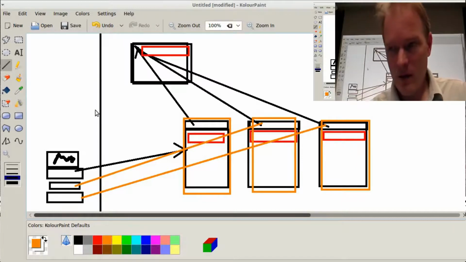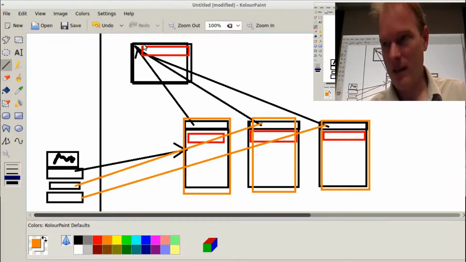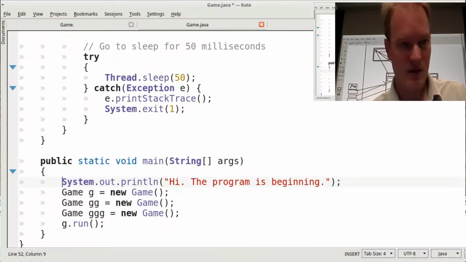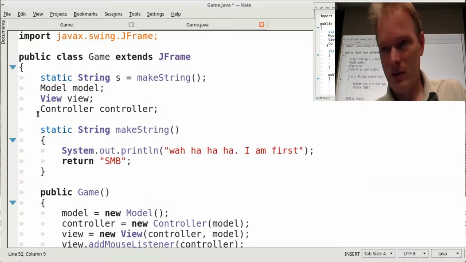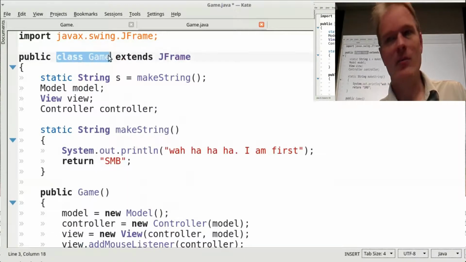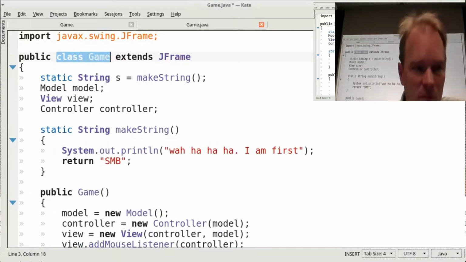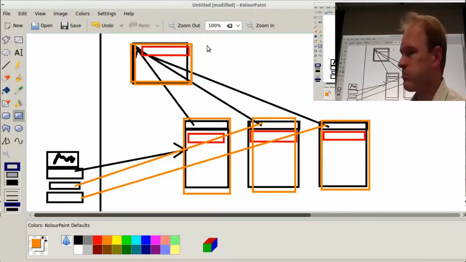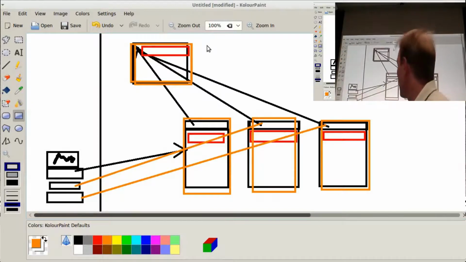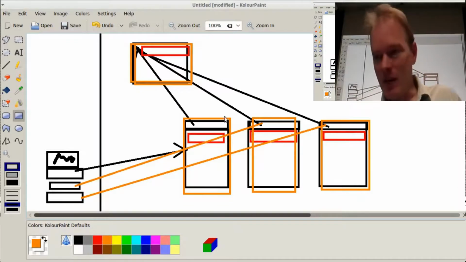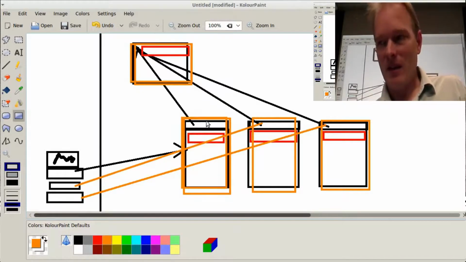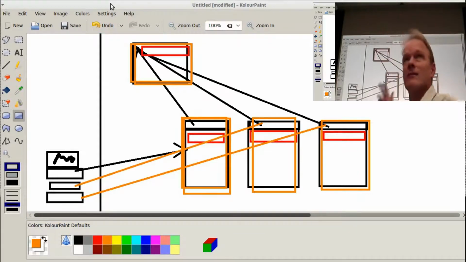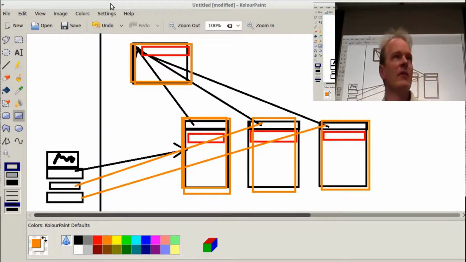Okay. Now the one thing I didn't tell it to do is to make a class object. The reason I didn't have to tell it that is because Java does that automatically. So just because my code has a class game in it, as soon as my program begins, Java will allocate this object, and it's sitting there ready to use even before I created any of those game instances. When I say new game, it makes a new game instance, and every game instance will reference its class because it knows about the class.